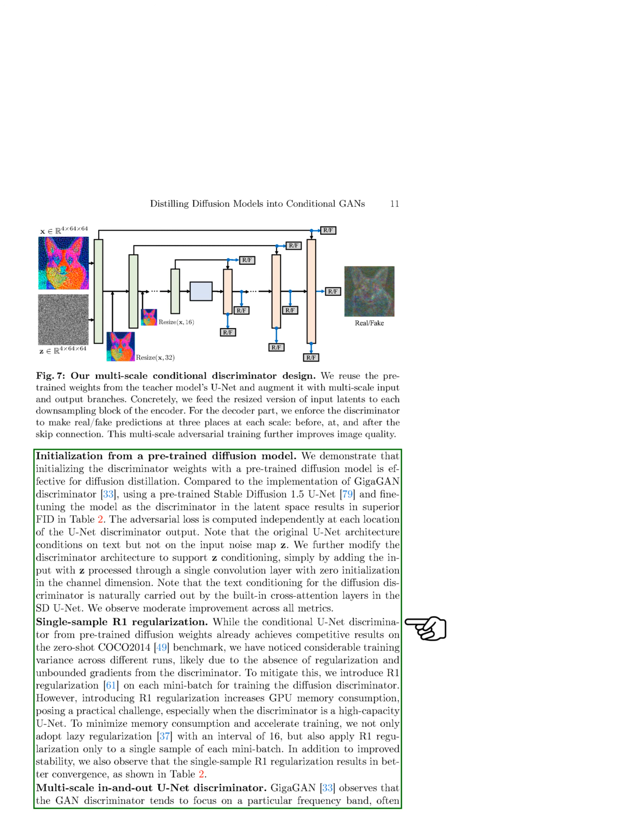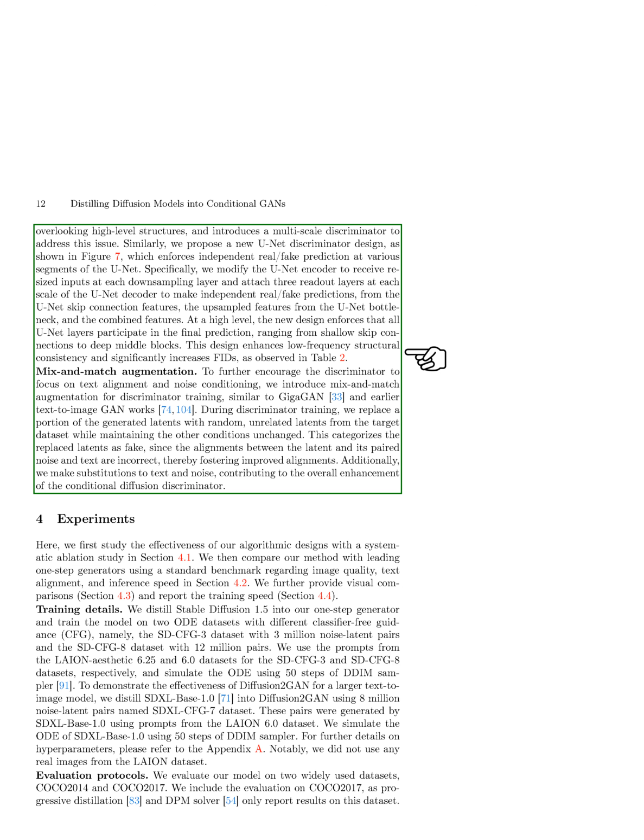Additionally, we introduced single-sample R1 regularization to improve training stability and convergence. This regularization method helped address training variance and gradient issues in the discriminator. Furthermore, we proposed a multi-scale U-net discriminator design to ensure that all layers contribute to the final prediction, leading to improved structural consistency and better results. We also implemented mix and match augmentation during discriminator training to encourage better text alignment and noise conditioning.